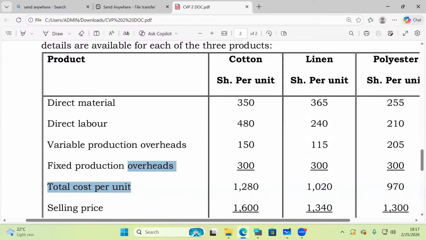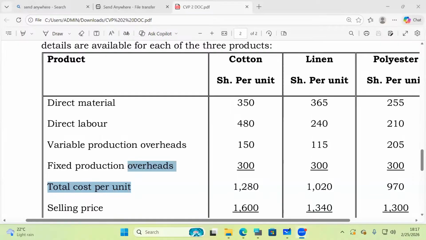But I'm so sure there must be a very great student here who can see that, Mwalimu, the moment you have given me total cost, to get variable cost, I don't have to go the long way. If you give me total cost, just come and take away what? You take away fixed cost, and you'll be able to get variable cost. So if you take away 1280 minus 300, which is our fixed cost, are we getting the same answer the sister gave us? No, most of them haven't yet seen. The online students have not seen that shortcut.